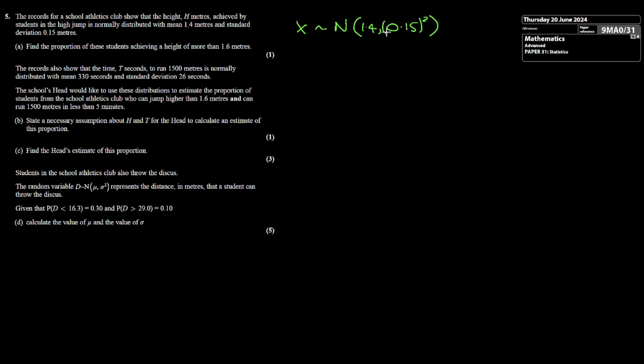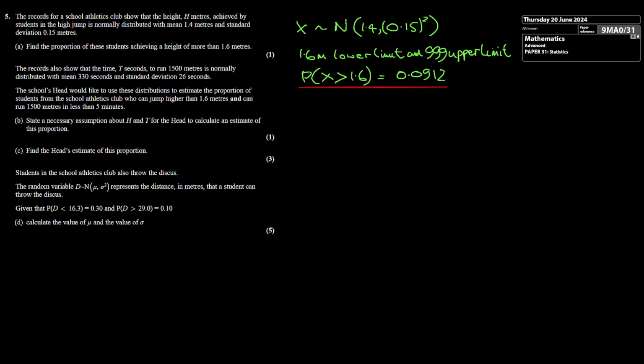So here's the distribution. So if you plug in 1.6 metres being the lower limit and 999 the upper limit, with both mu and sigma, and this turns out to be 0.0912. And that's the answer to part A.